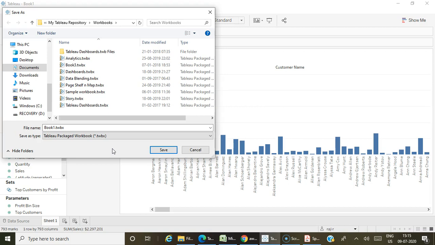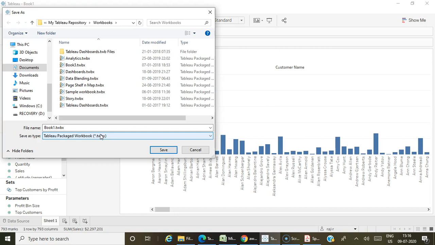So you can share this workbook with anyone and anyone would be able to use it with the actual data, even though they are not connected to the original server, because the extract will be part of this packaged workbook. It is like zipped content. Like how we compress many files in a zip file, when you are saving this as a packaged workbook, whatever files are related to this particular workbook will be saved in that packaged workbook.